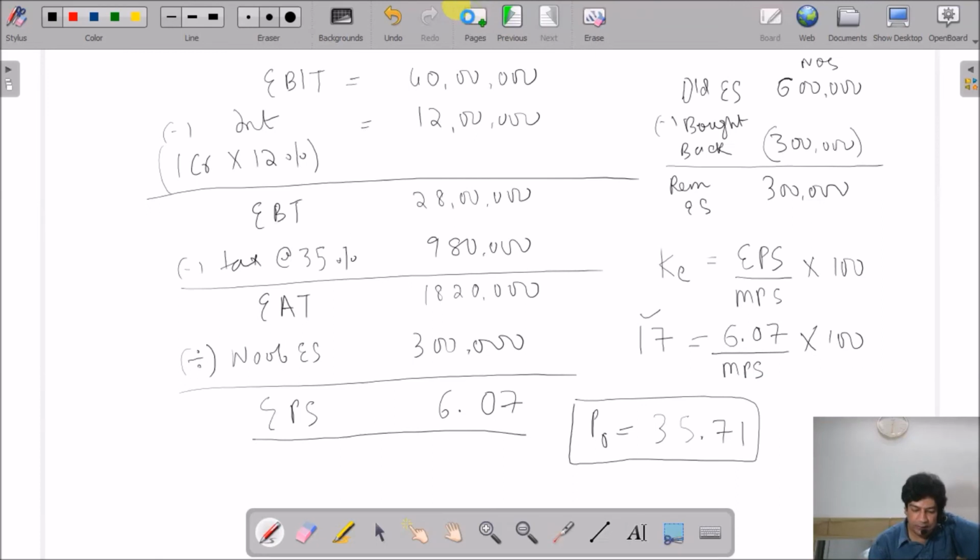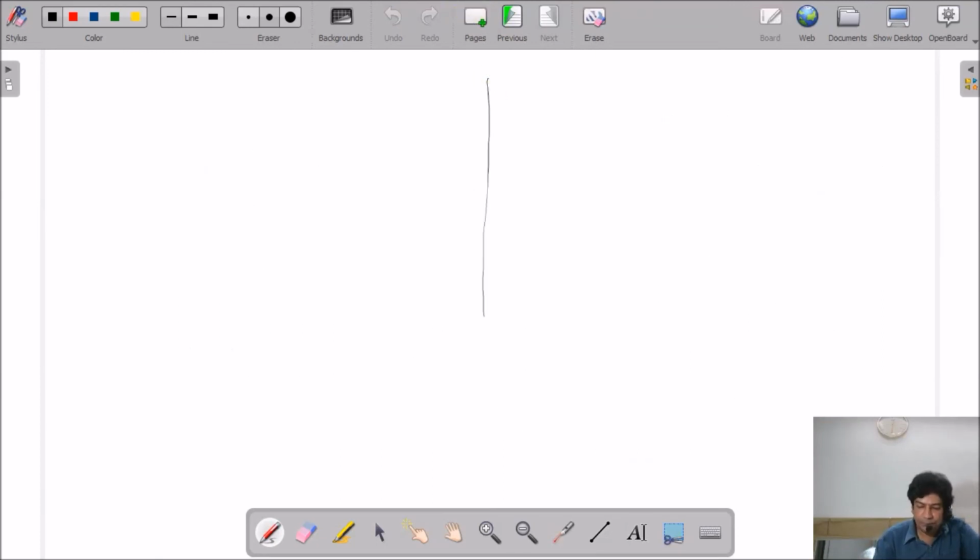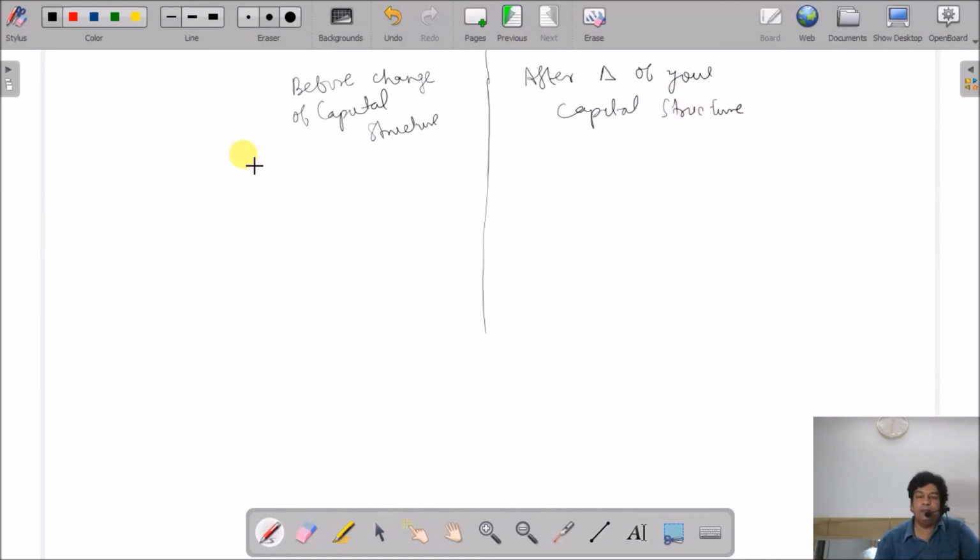Now let's see what happens. This is before the change of the capital structure, and this is after the change of your capital structure. We have to take a decision whether we should change our capital structure or not.